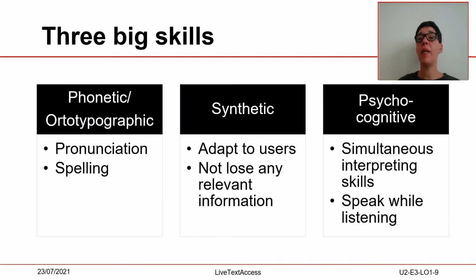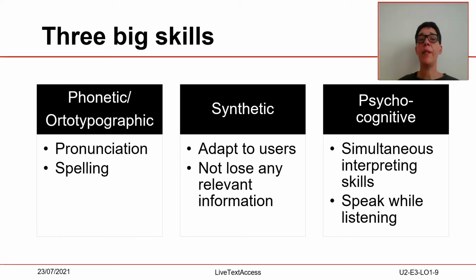There are three main big skills that real-time subtitlers have to possess: phonetic or orthotypographic, synthetic, and psychocognitive. First, phonetic or orthotypographic. In the case of speakers, every single word has to be pronounced in the clearest way possible, taking into consideration non-grammatical aspects of language that may cause bad recognition by the software. In the case of fast keyboard professionals, such as velotypists, they have to master spelling.